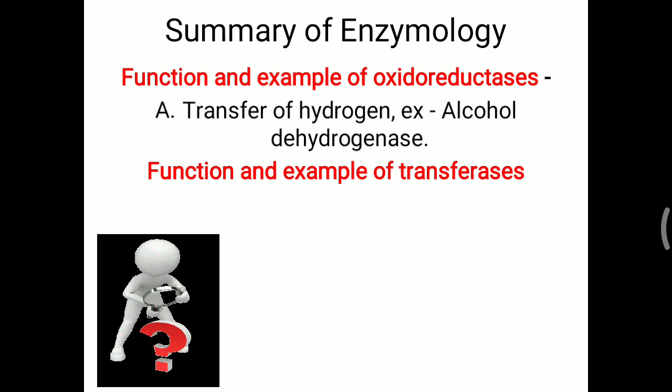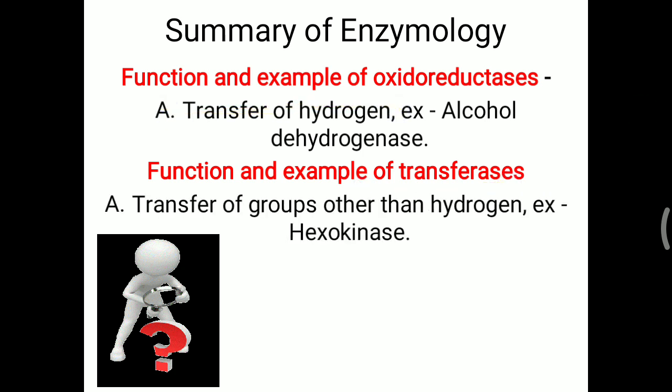Function and example of transferase, which is another class of enzyme. Transferase transfers a group other than hydrogen, so it is called transferase. The best example is hexokinase, which is also an important key enzyme of the glycolysis pathway, converting glucose into glucose 6 phosphate, and it is under the group category, the class of transferase.